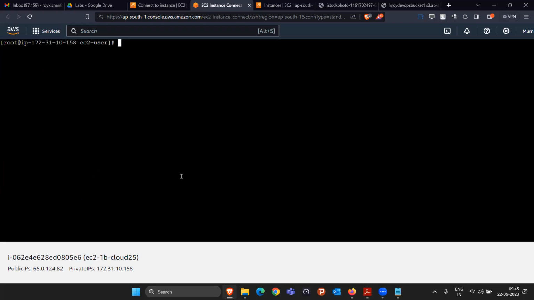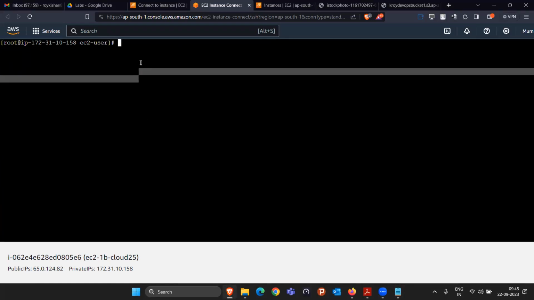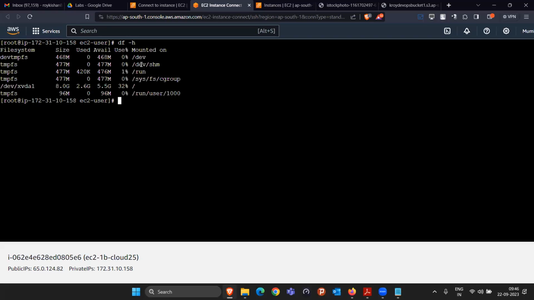Once you created the partition and formatted the partition, then the last step, what you have to do? You have to mount the volume. Now, how to mount the volume? Before that, let me show you a command called df -h. In this command, you will be able to see all the partitions mounted. Currently, there is a partition of size 8 GB, the 8 GB hard disk that is attached by default. It is mounted to the slash location.